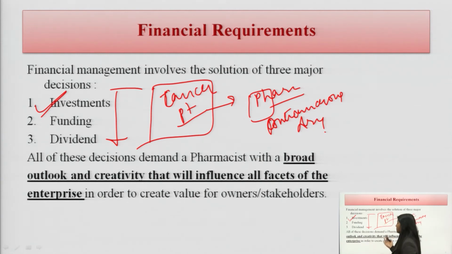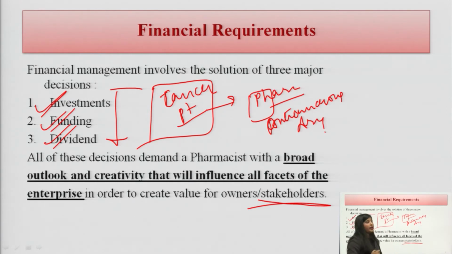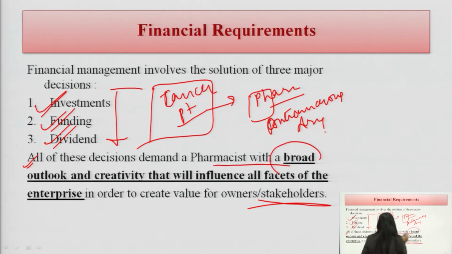So, the investment decisions will be divided into which section and how much in which section. Then there is the funding, where we will raise the funds, and how the profit is divided into different sections, of course in the case when the stakeholders put their money in that market. It is very important to know all of this. These decisions demand a pharmacist with a broad outlook and creativity that will influence all facets of the enterprise.